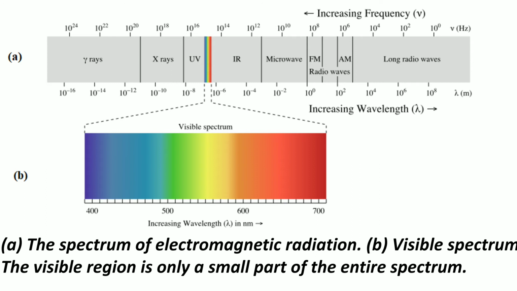The visible spectrum is the portion of the electromagnetic spectrum that is visible to the human eye. Electromagnetic radiation in this range we can see with our eyes, and there are 7 different colors, so-called Vibgyor: violet, indigo, blue, green, yellow, orange, red. So these are the 7 colors in the visible spectrum.